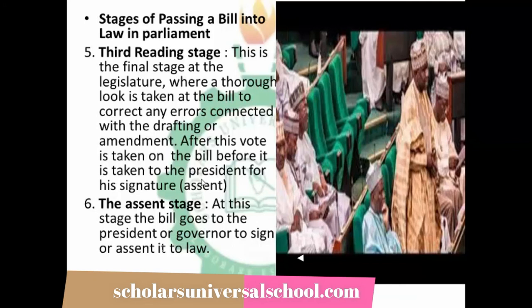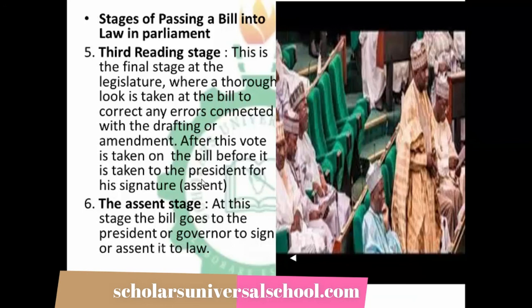Now, after this third reading stage, where the senators and honorables have placed their support either against or in support of the bill, we have the presidential assent or the executive assent. When we say assent, that is his agreement; he has to sign it.